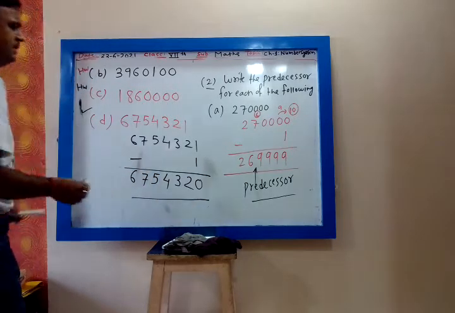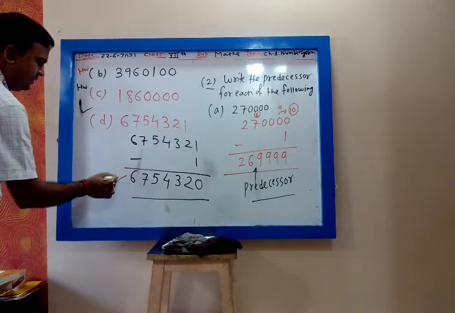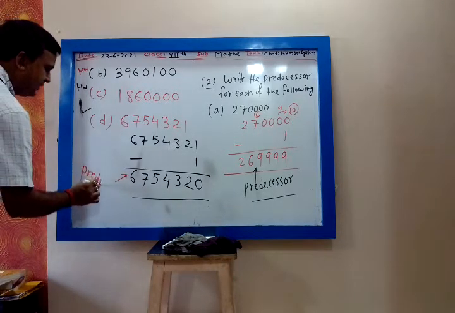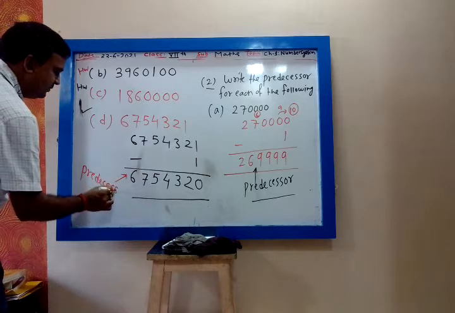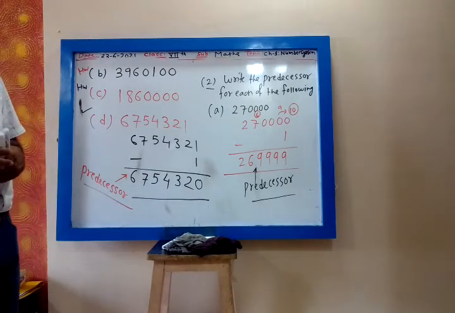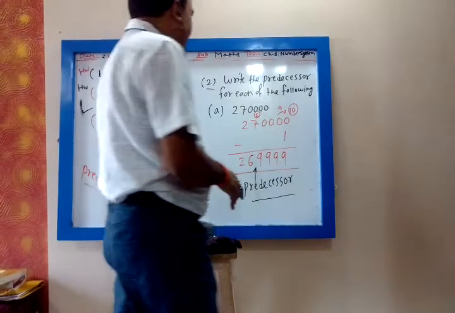And this is the predecessor, 1 less. Is it clear?